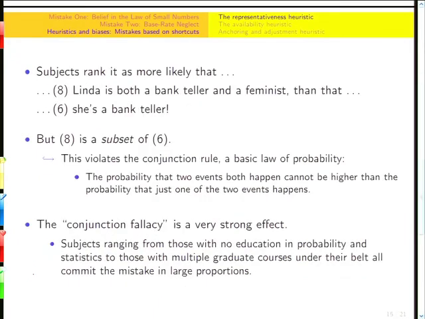Okay, so this is called the conjunction fallacy. And this is the thing I really like. This is in the paper. Subjects ranging from those with no education in probability and statistics to those with multiple graduate courses under their belt all commit this mistake in large proportions.